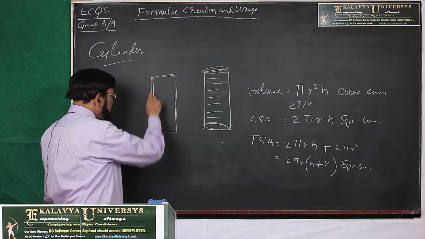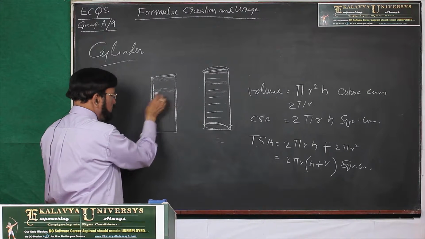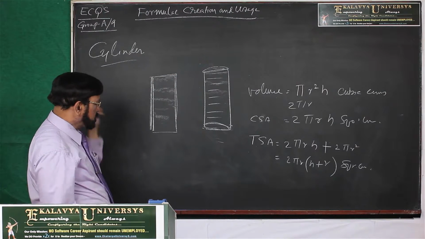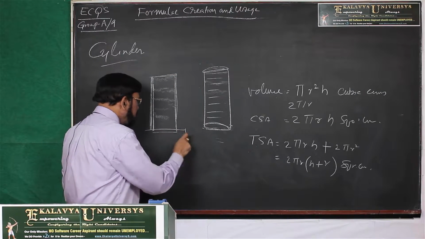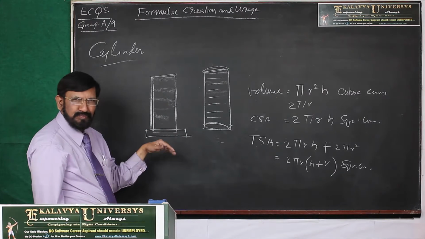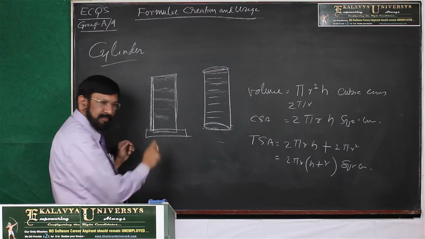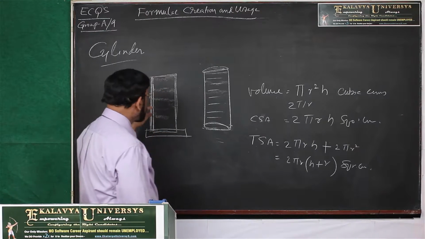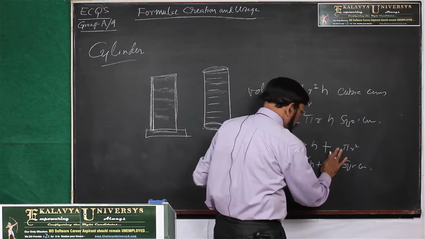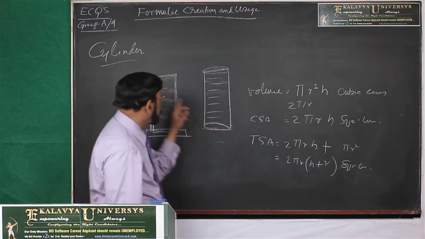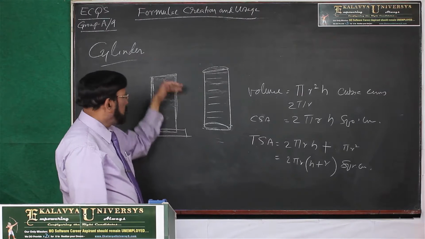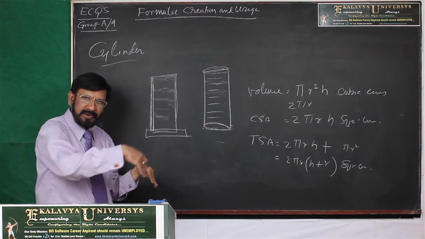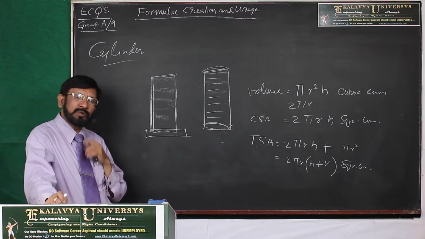The curved surface area is okay, and the top is also okay, there also plastering should be done, but the bottom part is embedded in the earth. How can they plaster it? It is not possible. Then TSA means what you have to take? You have to take 1 pi r square only, plus 2 pi r H, but the bottom part is embedded in the earth, so it is not possible to plaster.